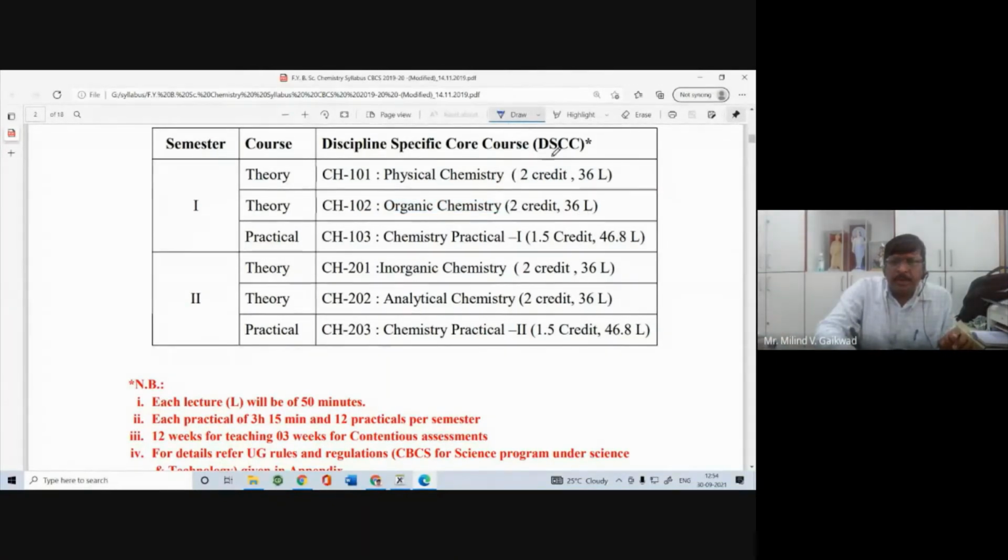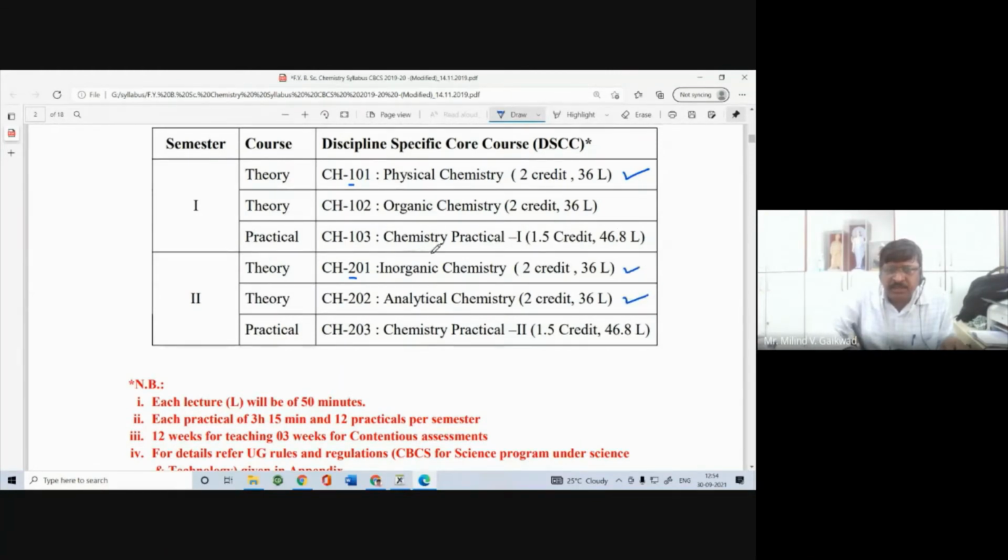Here each paper is of 2 credits, near about 36 lectures. So in the first semester you have physical chemistry, organic chemistry and one practical, and in the second semester you again have 2 theory papers. In 201, 2 stands for second semester and 1 for the first paper, and you have inorganic chemistry and analytical chemistry.